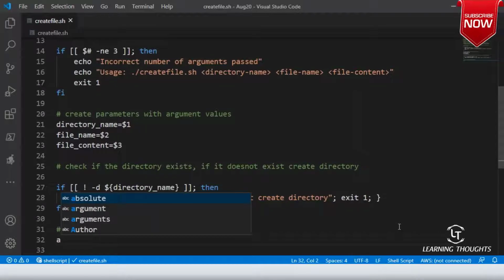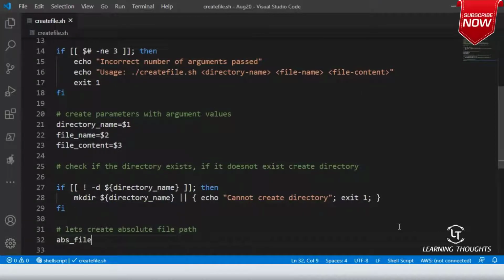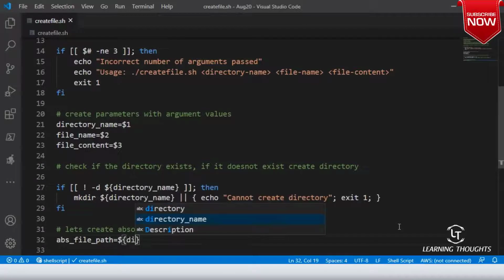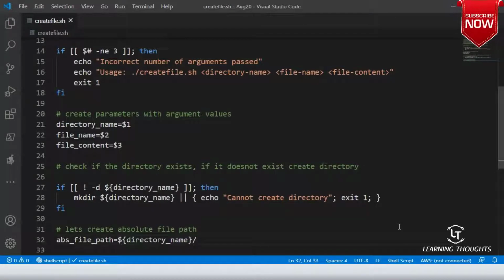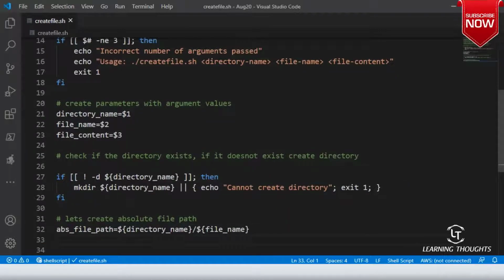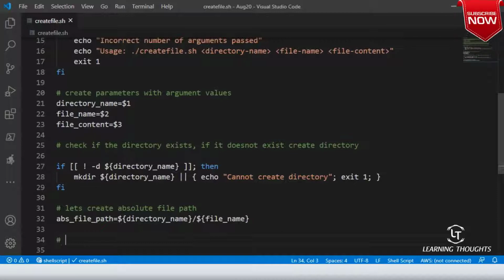So abs_file_path is equal to dollar of directory name / dollar of file name.